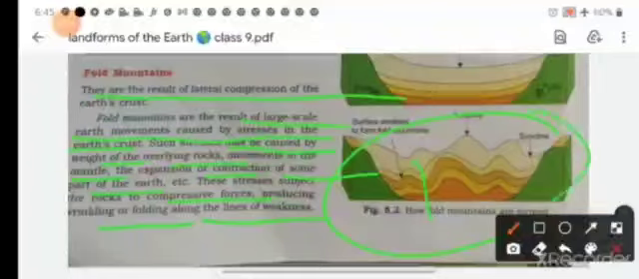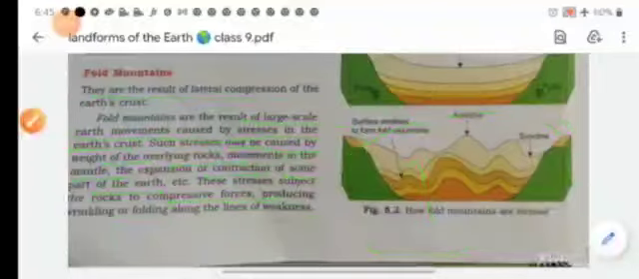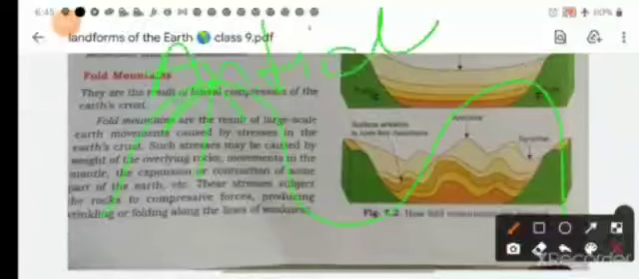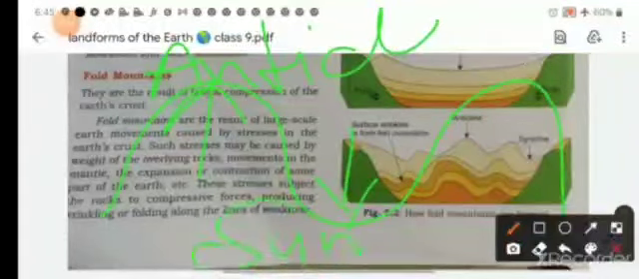You can see picture 5.2, this picture is representing how fold mountains are formed. There are two processes. The first one is anticline and syncline. This is a mountain part. The uplift part is called anticline and the downward part is called syncline. You can say that this is in a wave form.